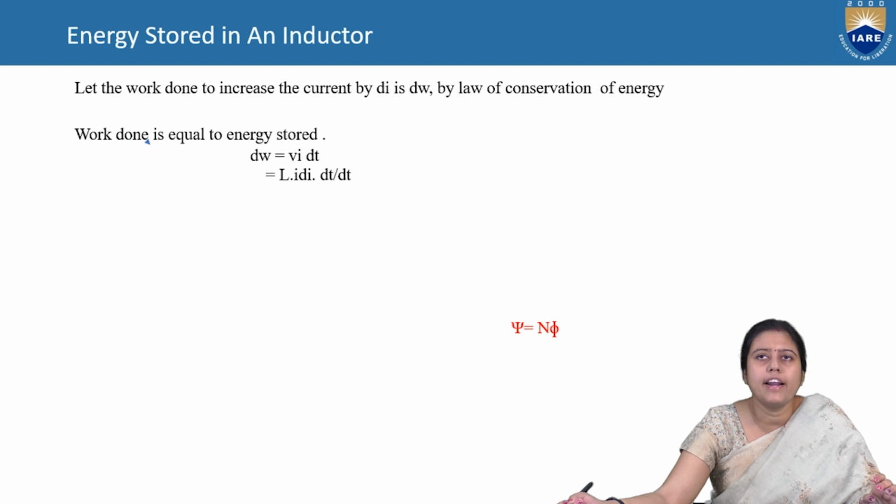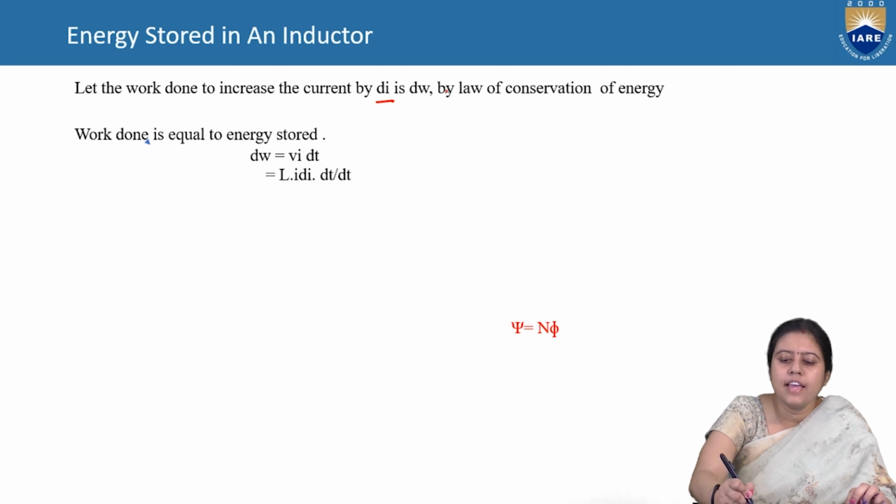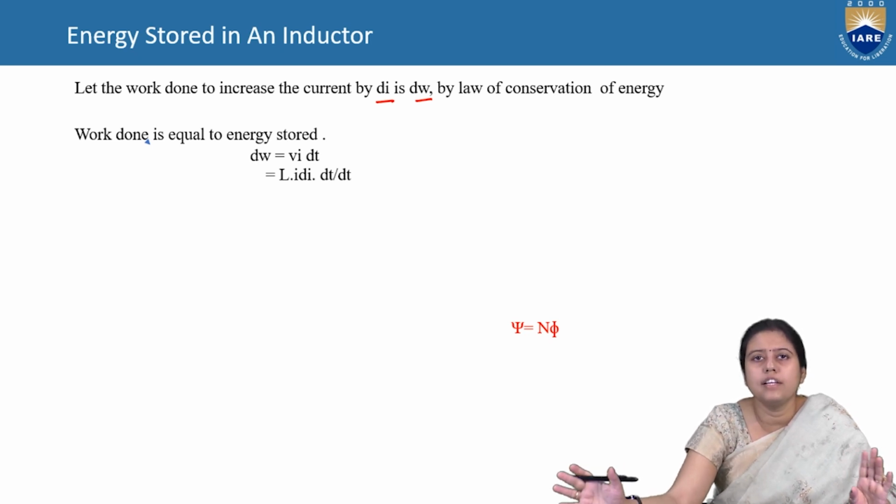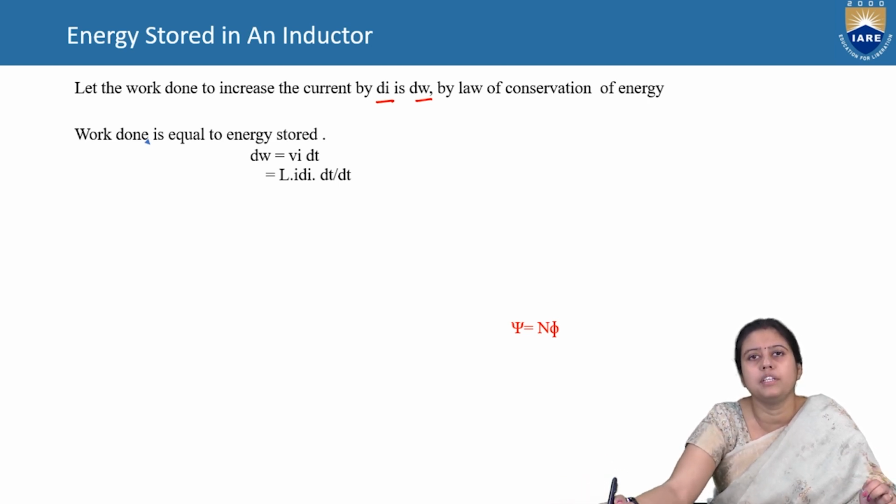Now, energy stored in an inductor. Say when current is flowing, let us say the work done for an increase of current di is dw. By the law of conservation of energy, we know power, if we are taking only the DC, not AC, so what is power? Power is equal to instantaneous voltage into instantaneous current.